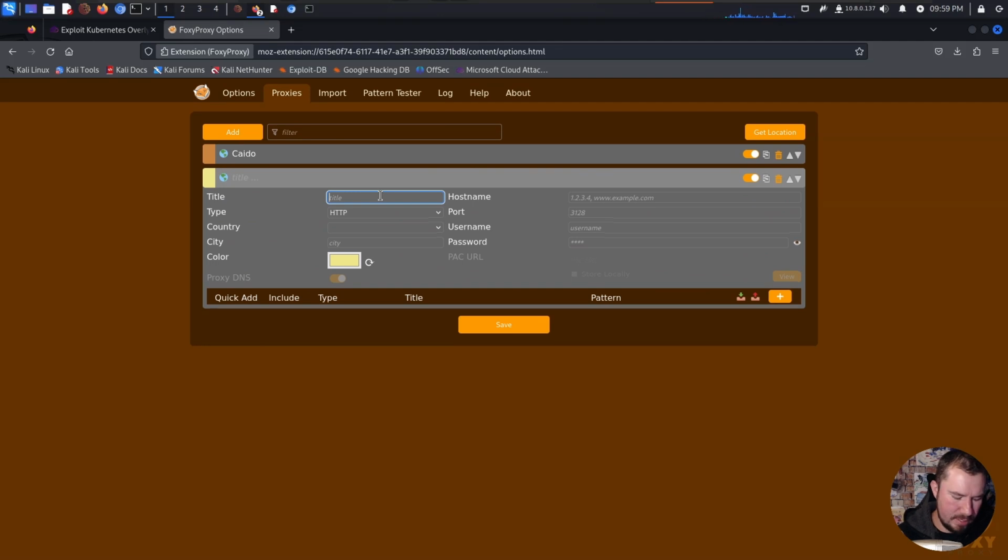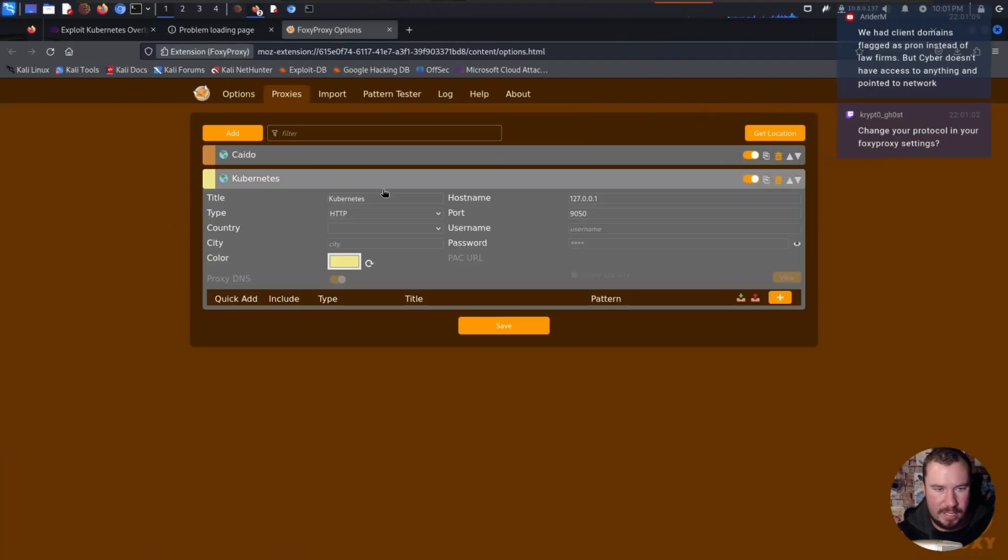We'll just call this Kubernetes. For our host here, it's 127.0.0.1. Our port is 9050, because that's what we did for the dynamic SSH port forwarding. And I think that's everything that we need for the proxy. We will go ahead and save it. Proxies, Kubernetes. The one adjustment that we need to make that I forgot to make is the type. You can see right now the type is HTTP, which we do not want.